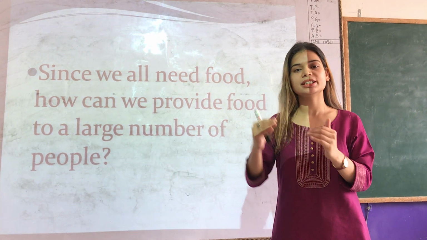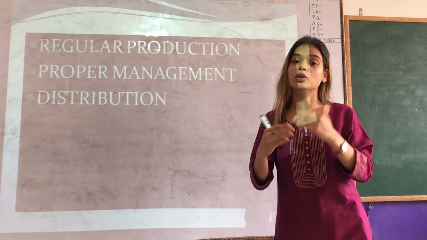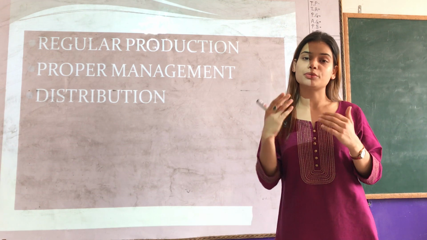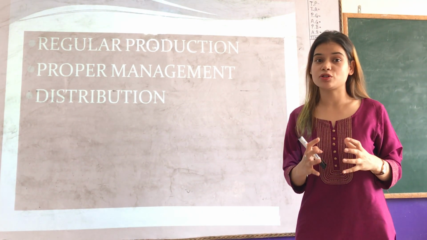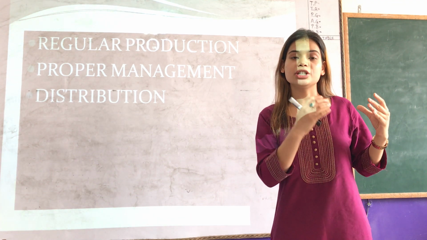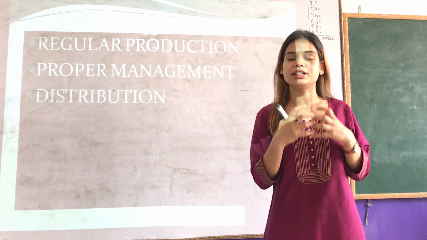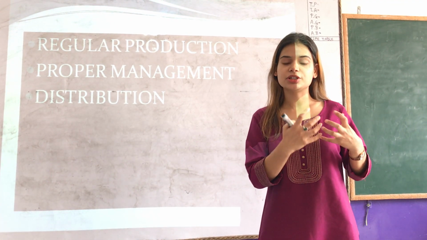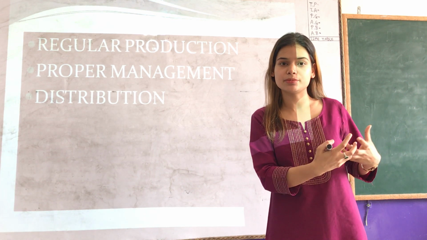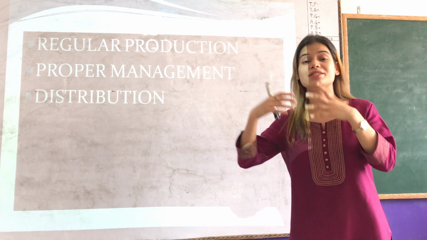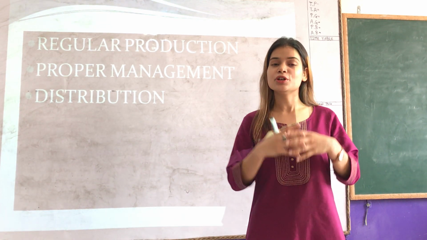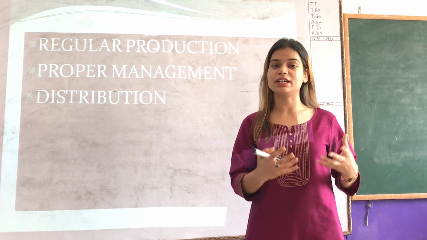There are basically three steps: regular production, management, and distribution. Any crop has to be produced on a regular basis. Its proper management has to be there. Once a crop is grown, it should be managed in such a way that it does not get damaged, for example by animals. It should be provided to each and every person.